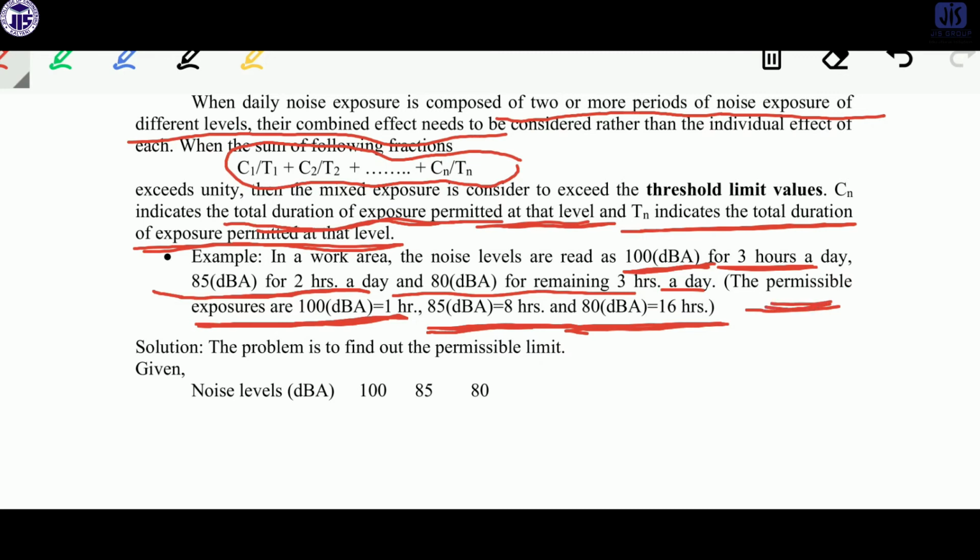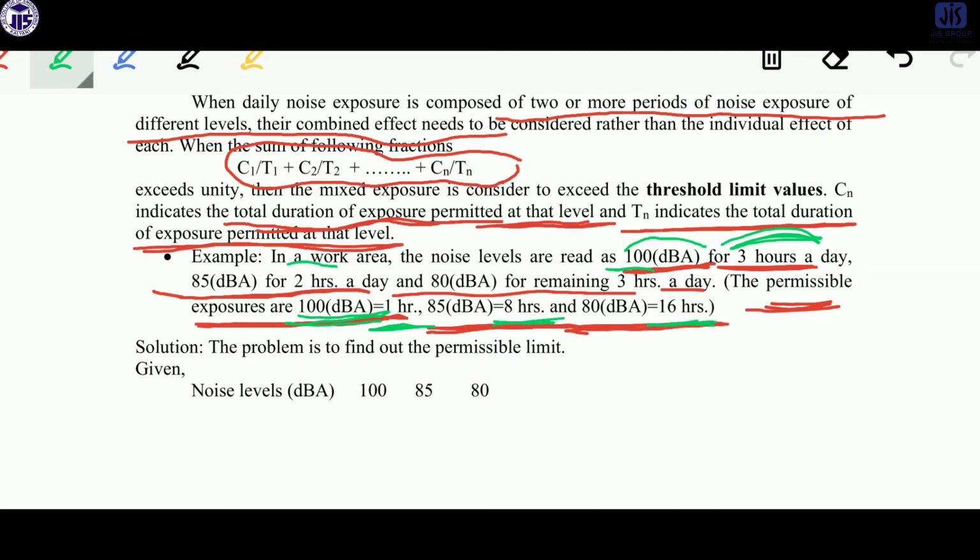For 100 dBA, the measured time is 3 hours, but its permissible exposure is 1 hour. In the same way, for 85 it is 2 hours, but permissible 8 hours. And for 80 dB, it is practically measured 3 hours, but permissible 16 hours.